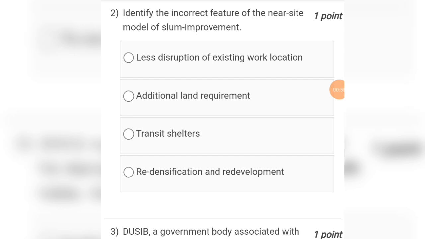Moving to the next one, identify the incorrect feature of the near site model of slum improvement. Options are less disruption of existing work location, additional land requirement, transit shelters, redensification and redevelopment. So here the answer will be transit shelters, that is option number C.